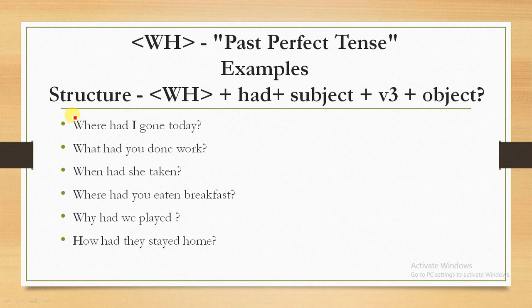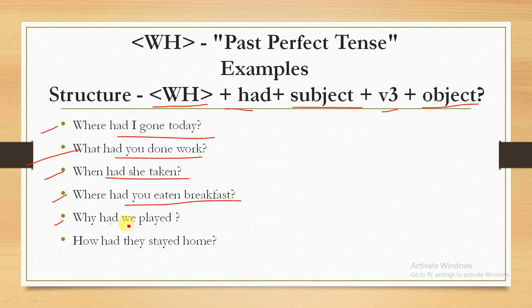So here we will go through these examples. So one more time we will go through the structure is the WH plus had plus subject plus verb third form plus object. So where had I gone today? Where had you done work? When had she taken? Where had you eaten breakfast? Why had we played? How had they stayed home?